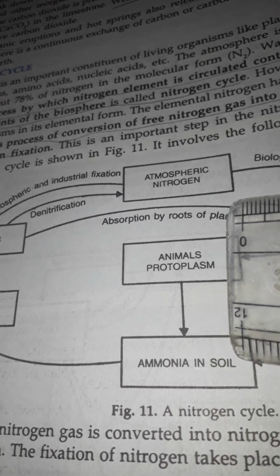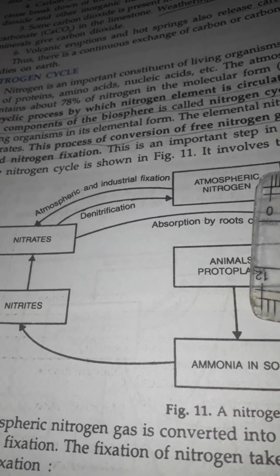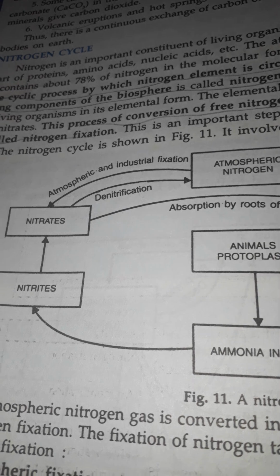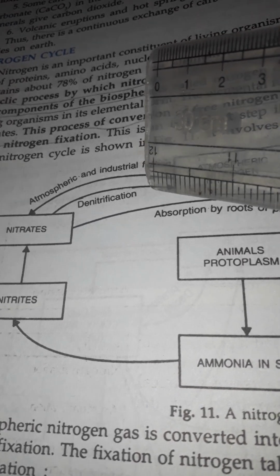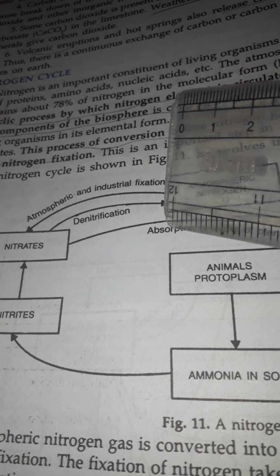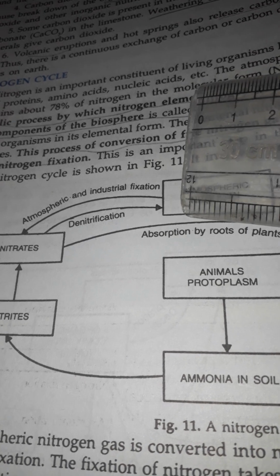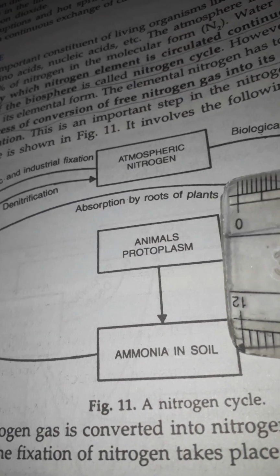When the plants and animals die, the putrefying bacteria and fungi present in the soil, called decomposers, decompose the protein of dead animals and plants into ammonia in the soil.